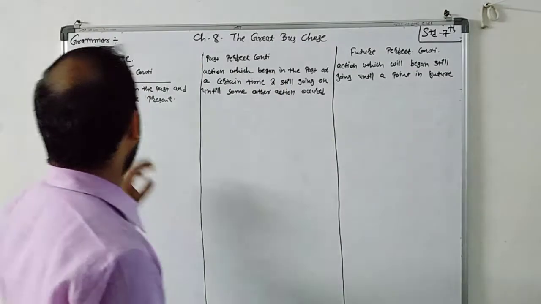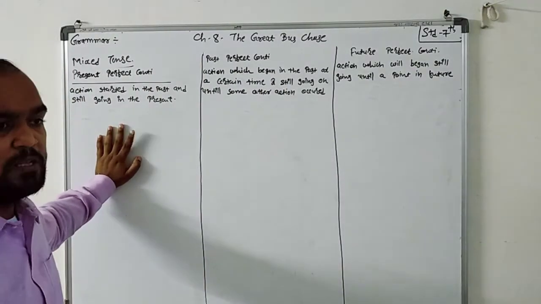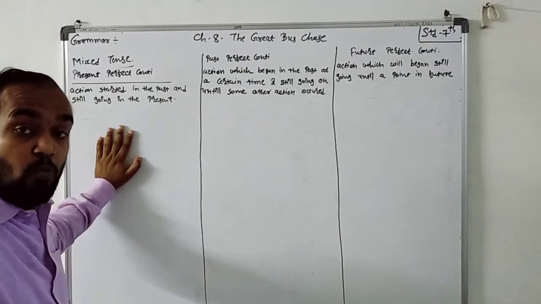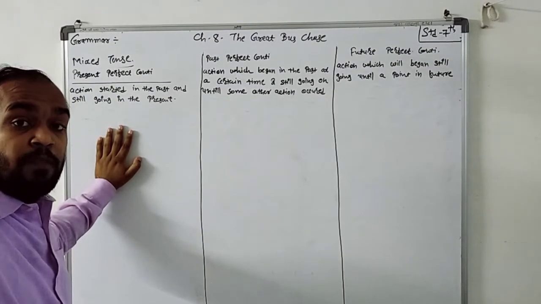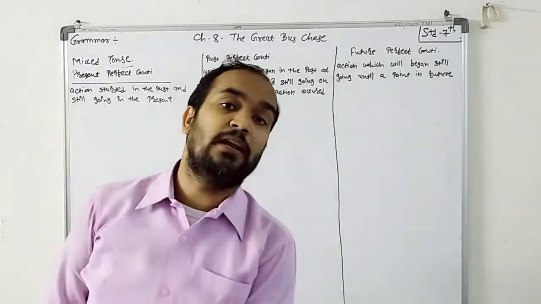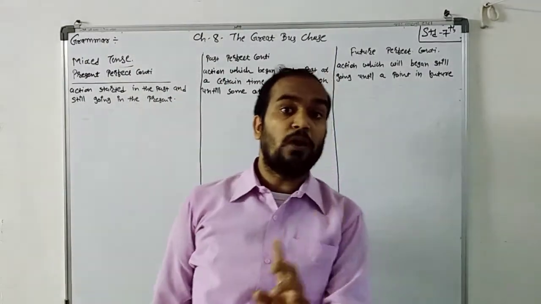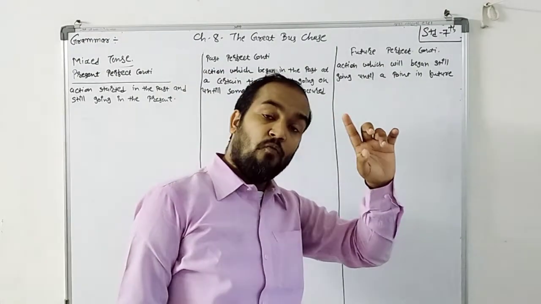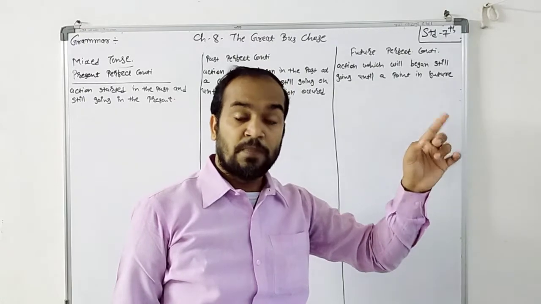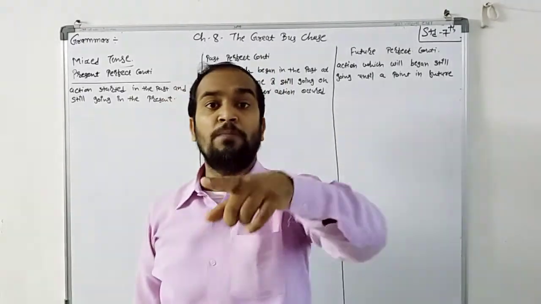Now, first of all, present perfect continuous tense. It means what? The action which started in the past and is still going on in the present time. It means the action starts in the past and is going on in the present time.